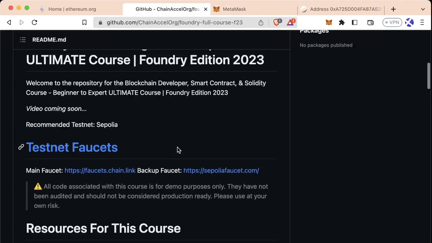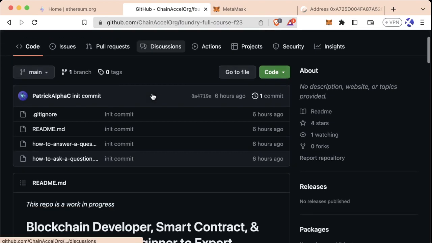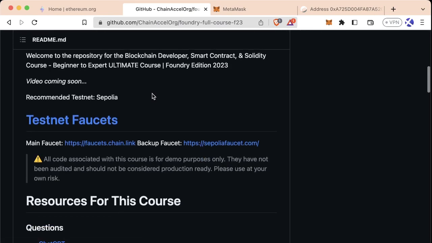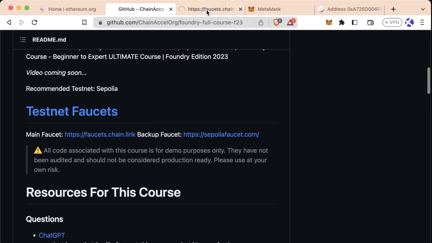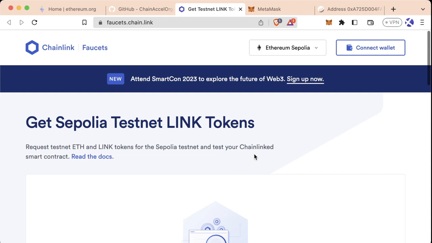If you go to the GitHub associated with this course or web3dev.education, we can scroll down to this testnet faucets section and select one of the links to go to one of these testnet faucets. Right now, the recommended faucet that we're working with is faucets.chain.link, but be sure to use the GitHub repo or web3dev.education to be most up to date.